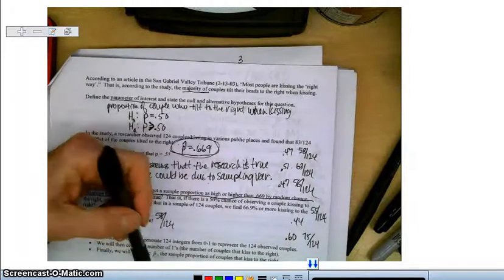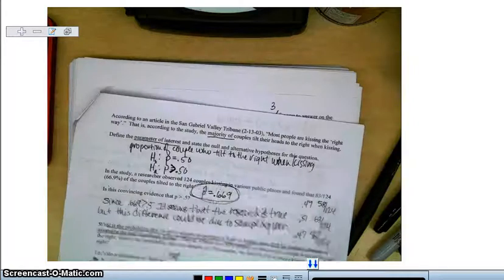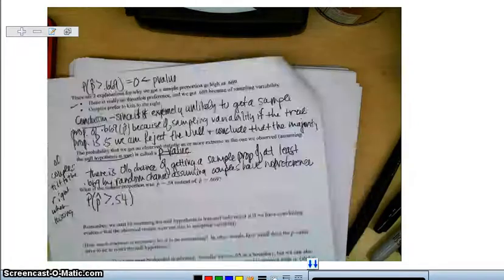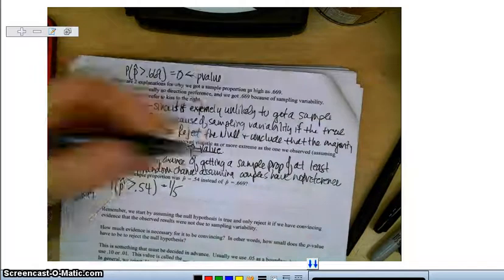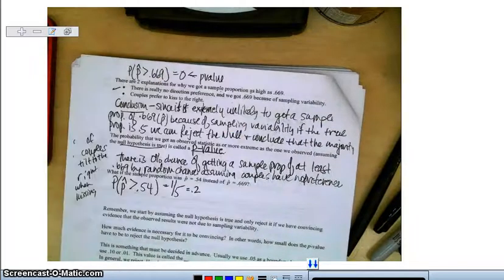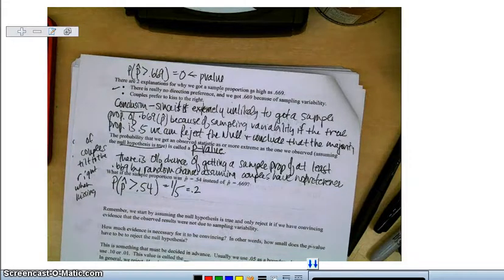That would be 1 out of 5. So our probability here would be 1 out of 5, or 0.2. So the probability here would be 20%.